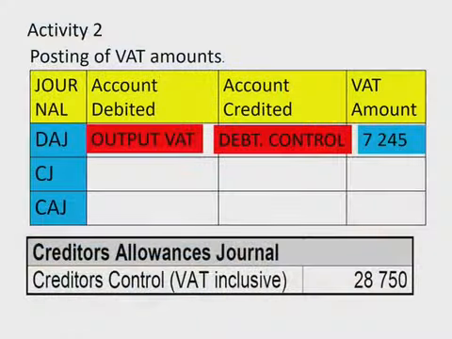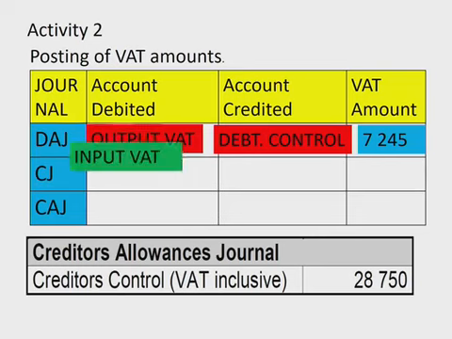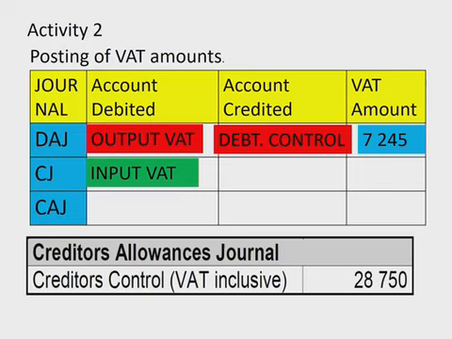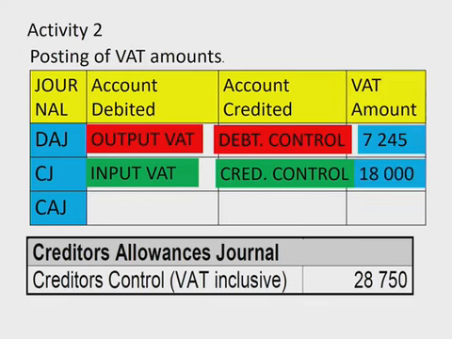If you're looking at the second item, they're talking about the creditors journal. We are buying goods on credit, so that refers to input VAT. When we are buying, you're actually paying the VAT, and SARS will owe you. So when SARS owes you, you see the input VAT as an asset, which is a current asset, and therefore the input VAT will be debited because we are buying. And because we're buying from the creditor, creditors control will be credited, and again, the VAT amount is given. It will be 18,000.